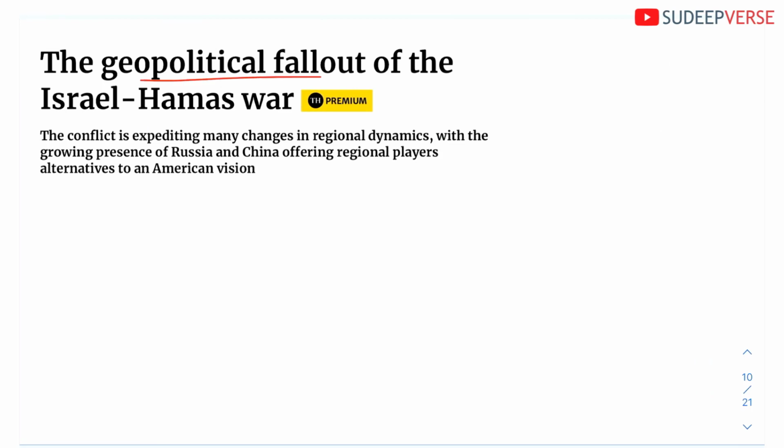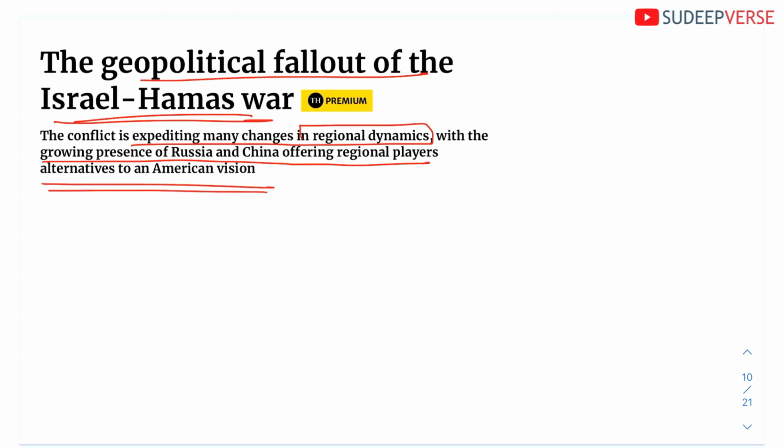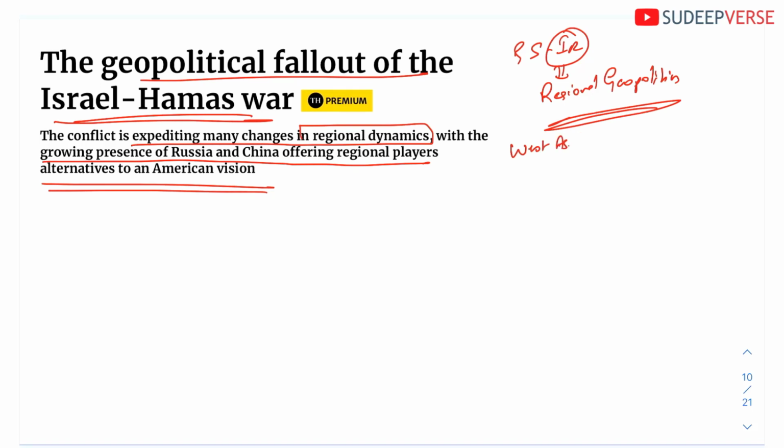The geopolitical fallout of the Israel-Hamas war. The conflict is expediting many changes in regional dynamics, with the growing presence of Russia and China offering regional players alternatives to the American vision. The reason you should know this is that it is very important for your GS2 of international relations, and especially for how regional geopolitics occurs. As you already know, West Asia is a very important theme in your prelims exam, so you should also have a very good idea about what is happening in West Asia.